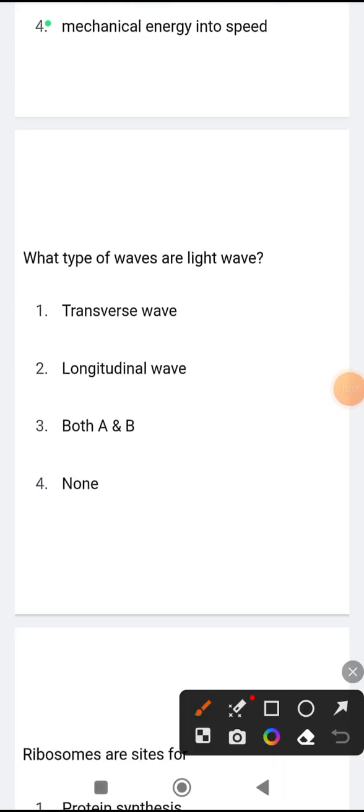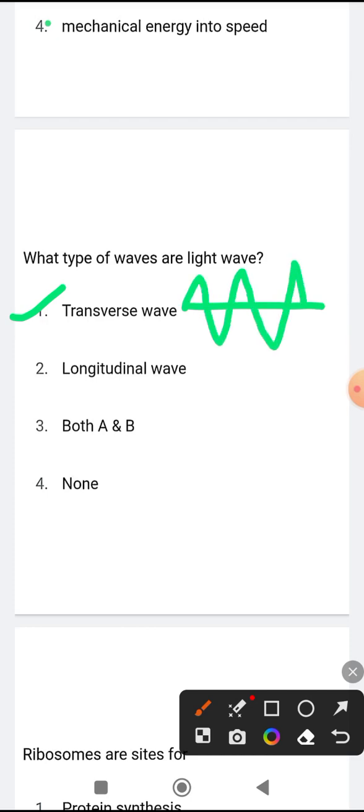What type of wave are light waves? The correct answer is transverse wave. Light waves are transverse waves. In a transverse wave, what happens? In a transverse wave, the medium moves perpendicular to the direction of the wave, just like this. If this is the plane, then a transverse wave will be like this.